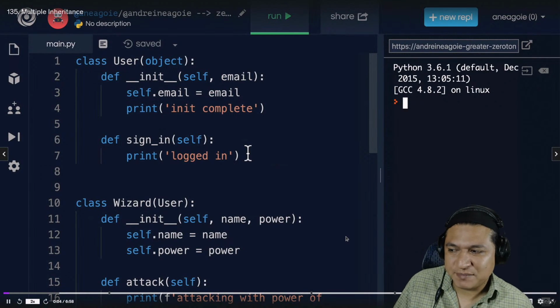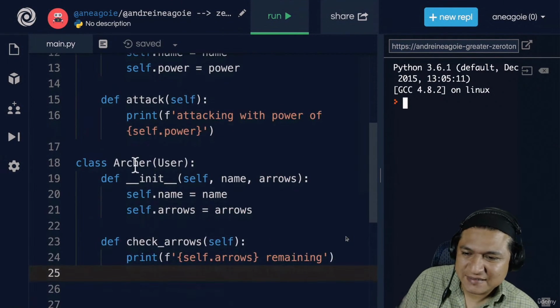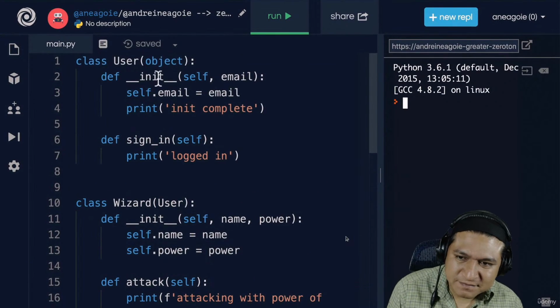Let's see what happens, what we're able to do in Python. Now, remember we have our user, wizard, and archer classes. We're trying to build that game, right? Now, let's clean up some of this code.